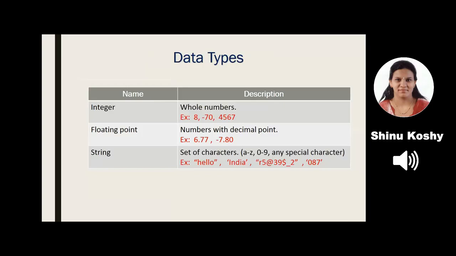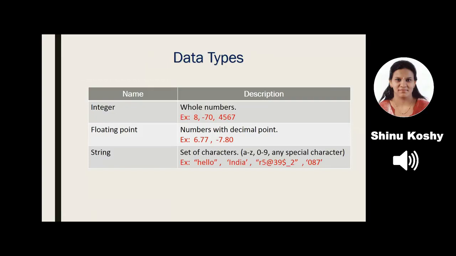Next, we look at what is a data type in Python. There are various types of data that can be stored in a computer. You can store numbers, you can store words, you can store images, movie files, etc. Here, I'm going to deal with the 3 basic data types which are useful for our lab cycle.